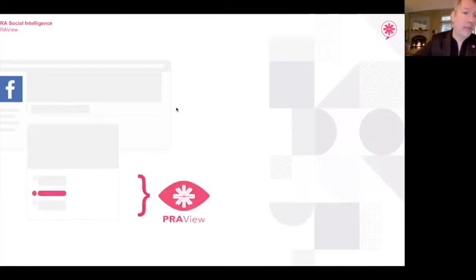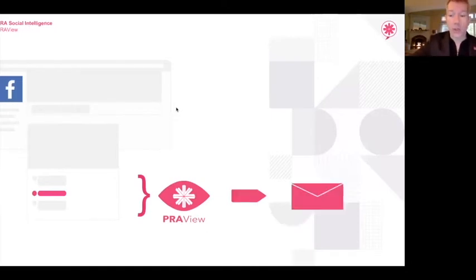So I'm going to give you an example of how we monitor Facebook. For any of you who host a Facebook page, you engage with your users through conversations. As you post a piece of content, the conversations start popping up. What we do is we apply PRAView to identify the specific conversation that's happening that shows an adverse event. So as people are saying, hey, thanks, this is a great post, or asking a question, we may find somebody saying, hey, my hair is falling out. That is something that we would immediately identify and then be able to escalate to the brand, who can then share it with the FDA or whoever their governing body is.